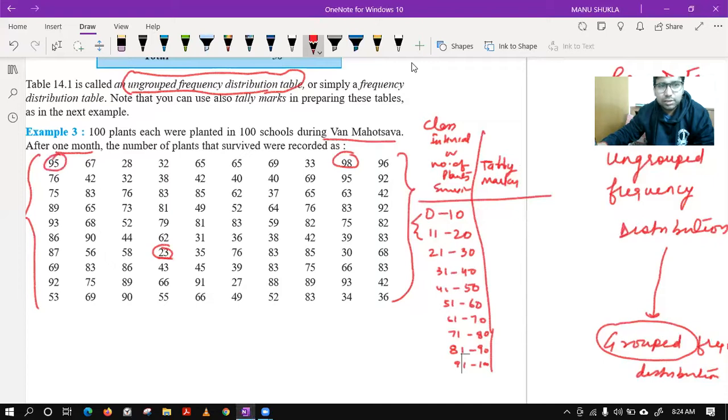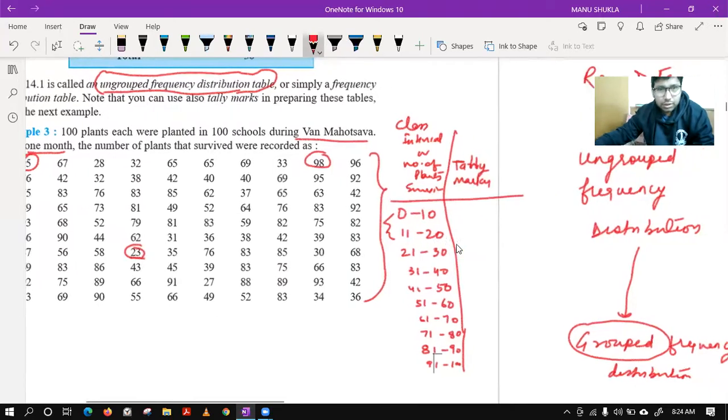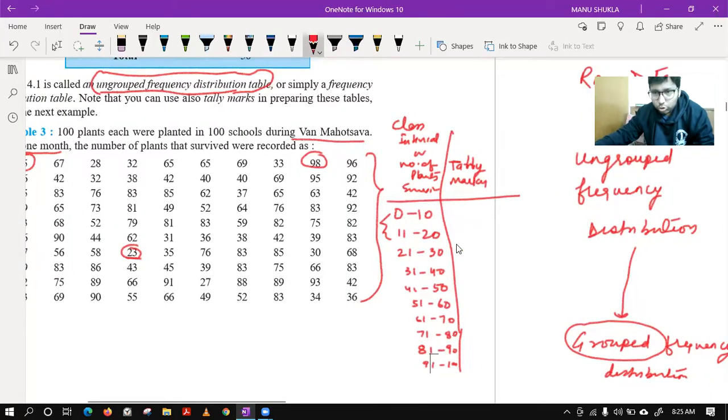The first value is 95. It will come in which group? Please tell, Misty. 95 will come in this group, the last one. So we will put a dash over here.